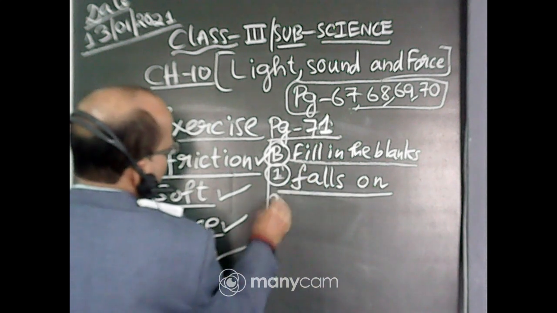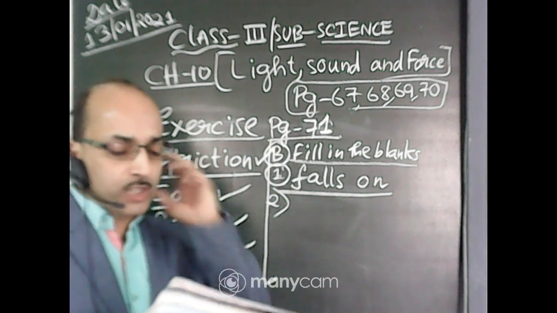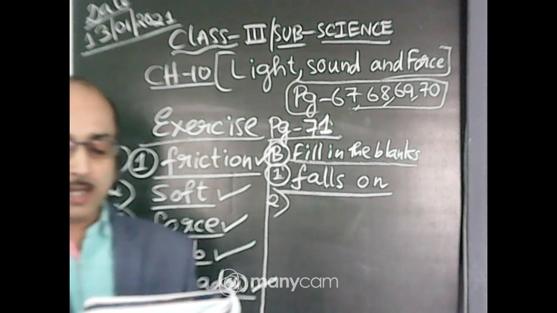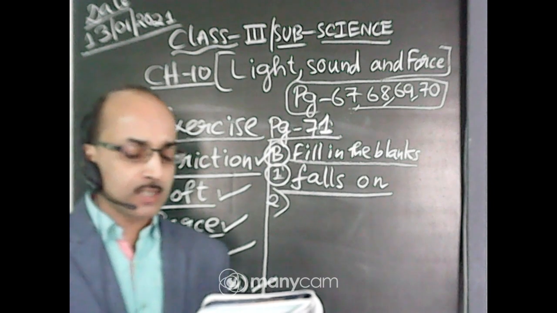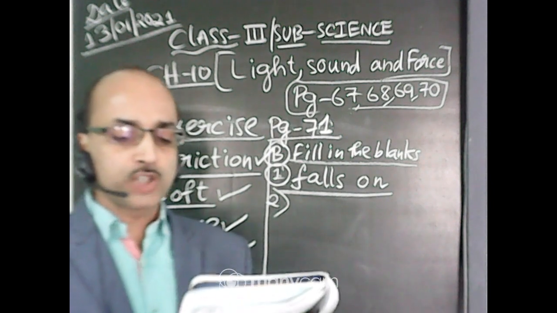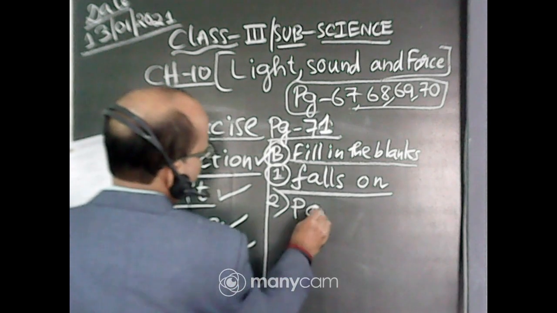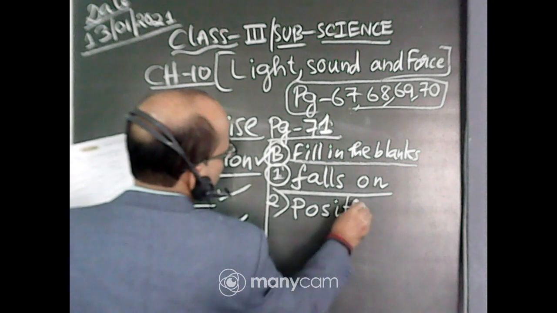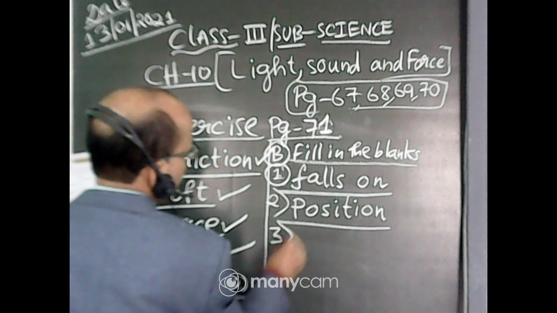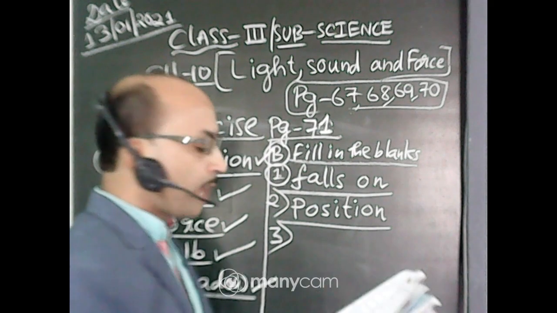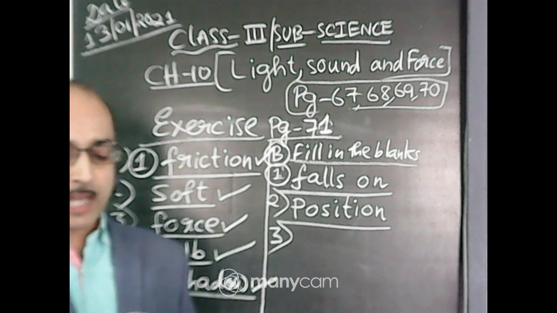Okay. Now number 2. The size of a shadow changes due to change in the dash of the sun. The size of a shadow changes due to change in the position of the sun. Position. Okay. Number 3. A book is a dash object.